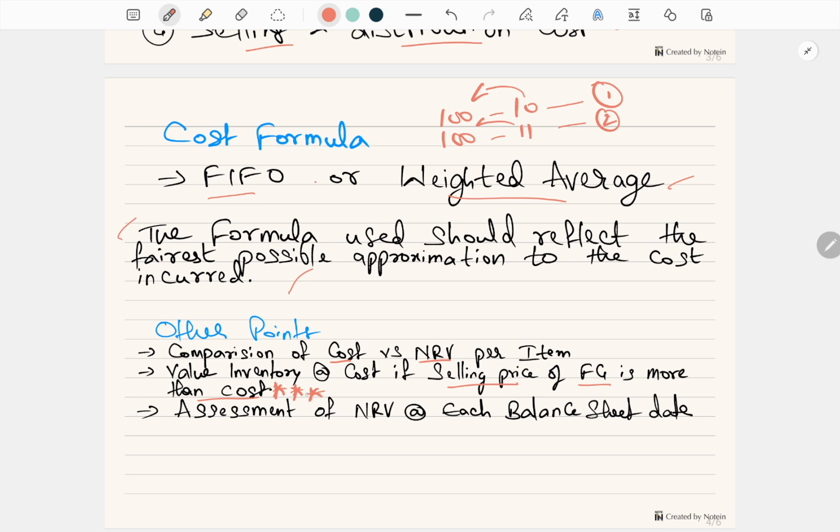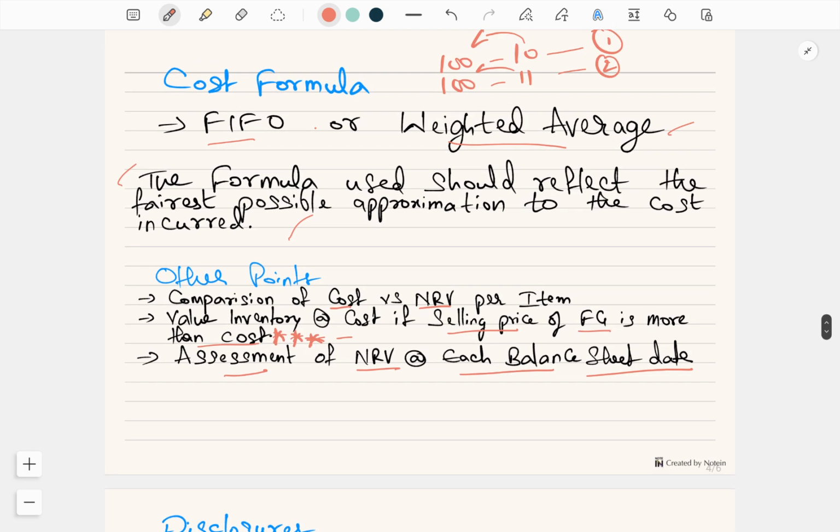If the finished goods is going to be sold at profit, value that inventory at cost only and not NRV when it is lesser. And finally, the company needs to assess NRV of all the items at each balance sheet date. If you prepare the balance sheet monthly, calculate NRV each month. If you are preparing financial statements annually, you need to calculate NRV each year. Something like that. Okay? Nice.